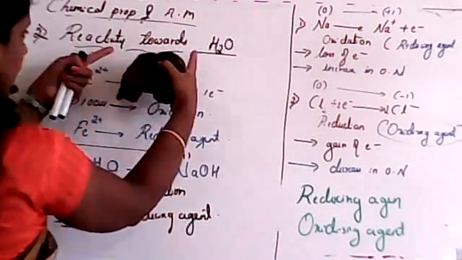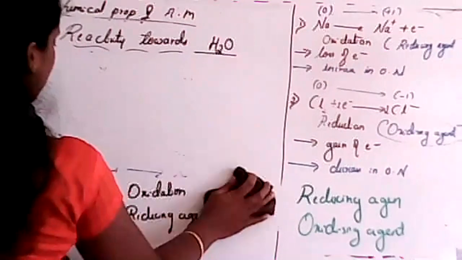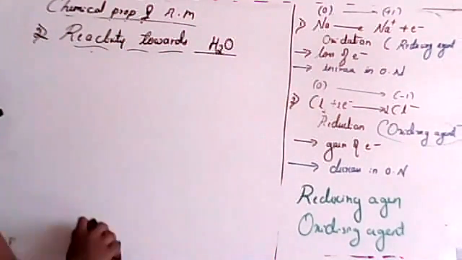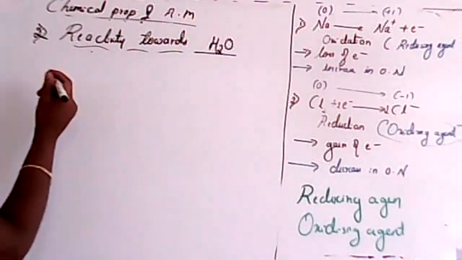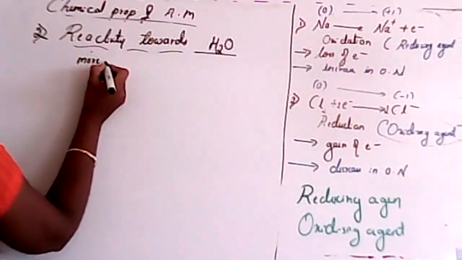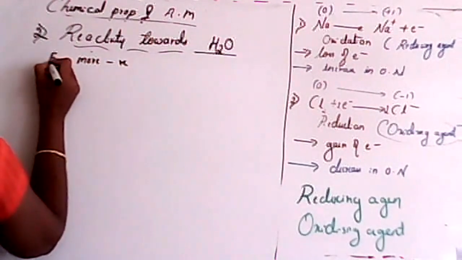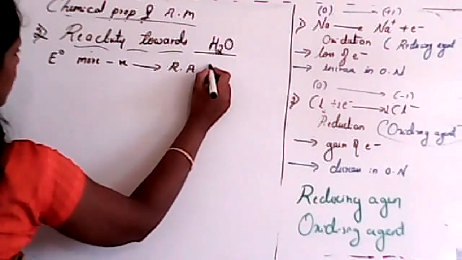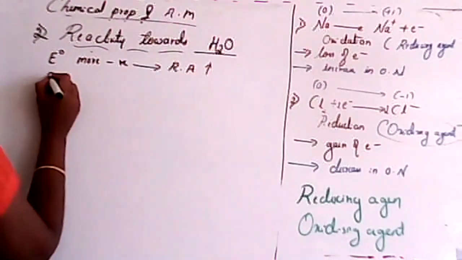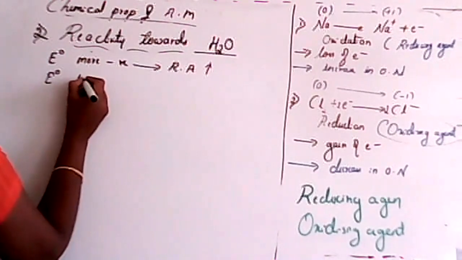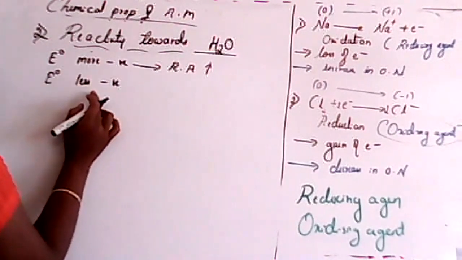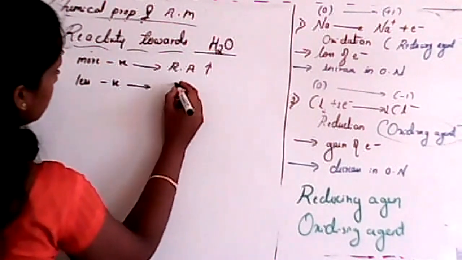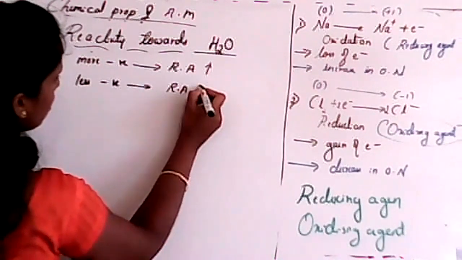Okay, so now I start reactivity towards hydrogen. The actual thing is this one. So this was from redox reaction. See, students, I already told you, if the E naught value is more negative, it has a high reducing tendency. That means it acts as a strong reducing agent. If the E naught value is less negative, it has less reducing tendency. Why we use less negative or more negative will become clear.